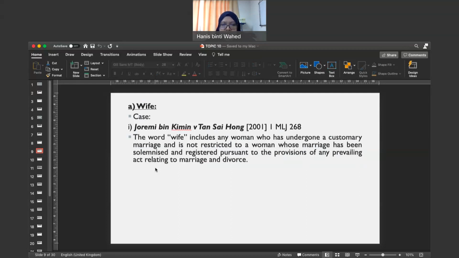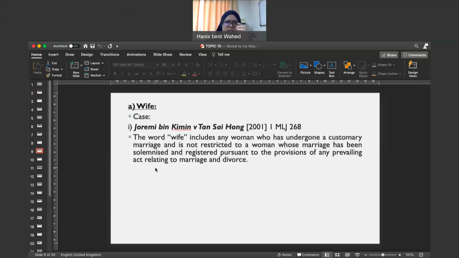But in certain situations, in a few cases where there is no exact definition given on the term, the court can be more lenient. For example, the word spouse. If you read section 7 subsection 2 again, there is the word spouse, which might include husband and wife.